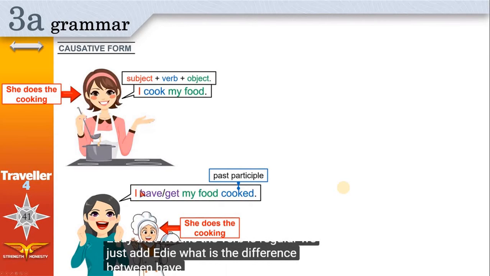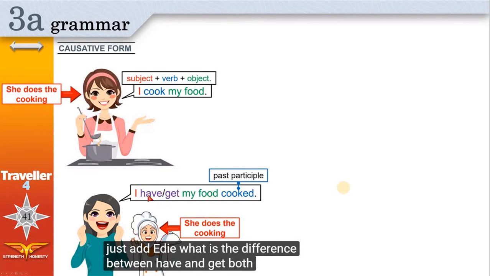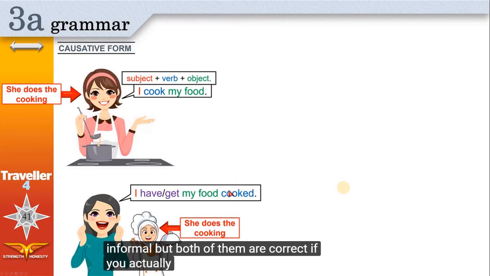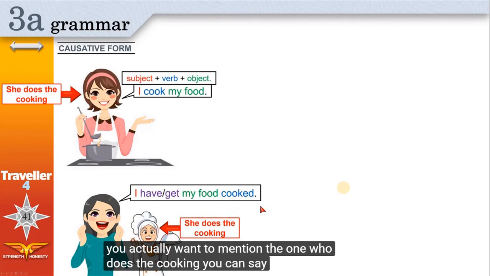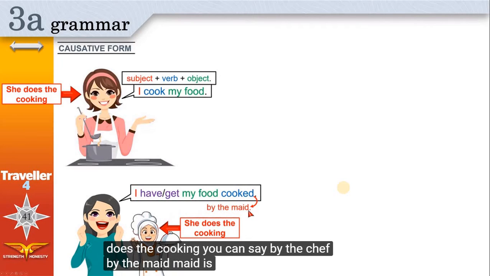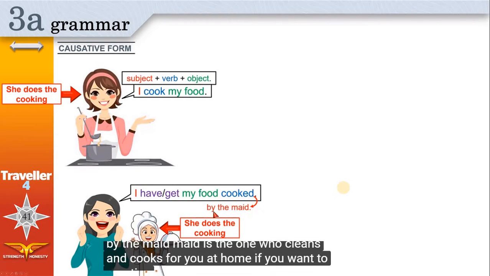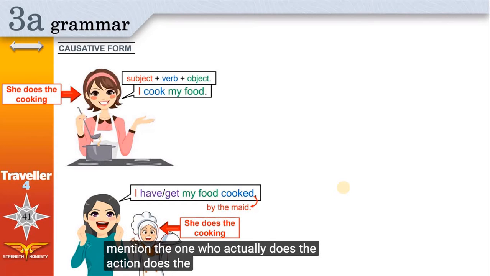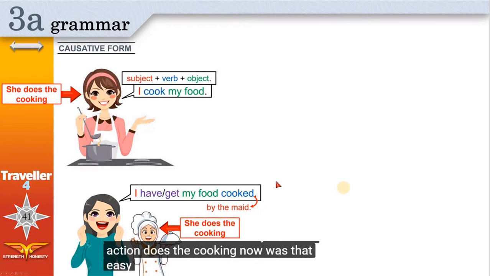What is the difference between have and get? Both of them are correct. However, have is formal, get is informal, but both of them are correct. If you actually want to mention the one who does the cooking, you can say by the chef, by the maid. Maid is the one who cleans and cooks for you at home. If you want to mention the one who actually does the action, does the cooking. Now, was that easy or not?